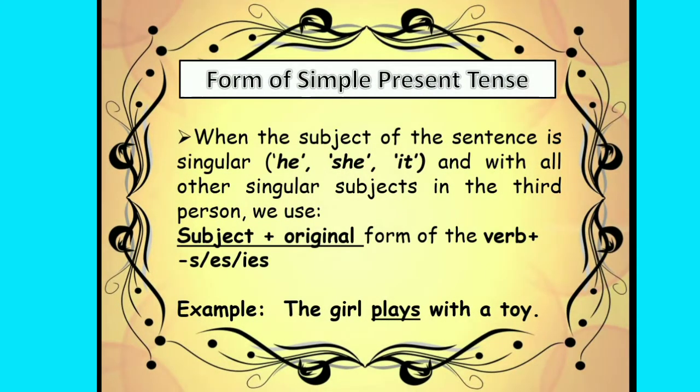Now, let us see how to form simple present tense. When the subject of the sentence is singular, like he, she, or it in third person, and with all other singular subjects, we use subject and the original form of the verb plus s, es, or ies. For example, the girl plays with a toy.